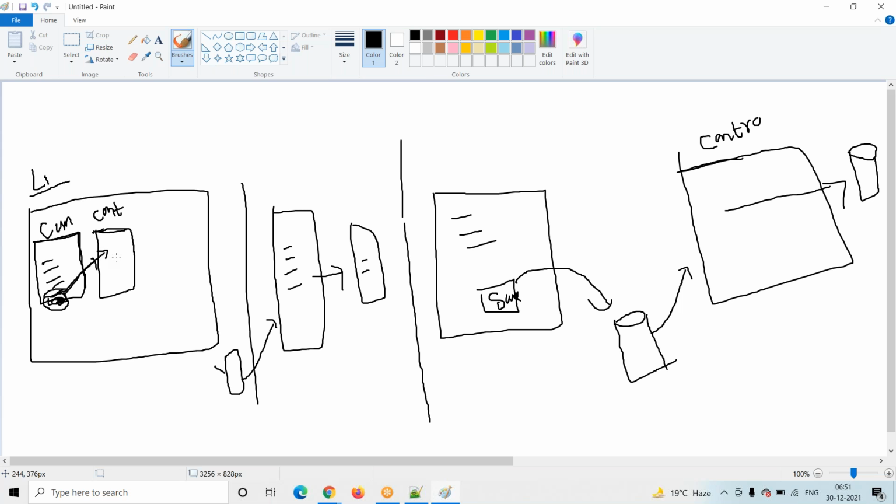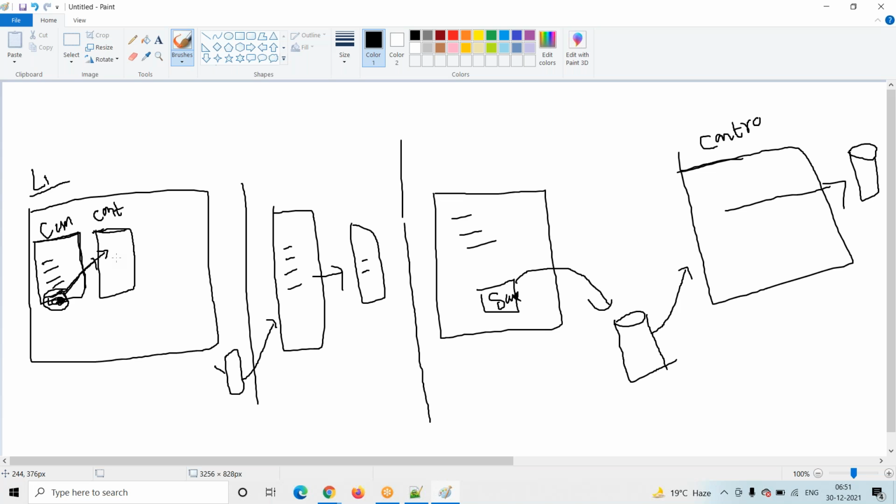How does the system know it should go to the controller? This is a framework. Every framework is designed so that whenever you click on this button, immediately you have to go to this item, and from that you have to go to this item. That is called the framework.